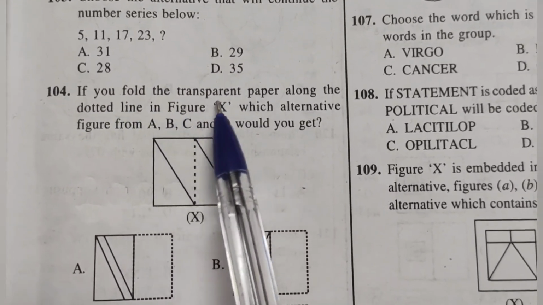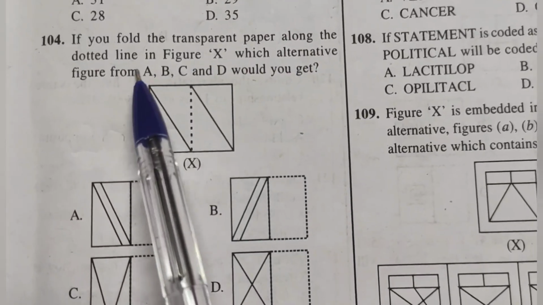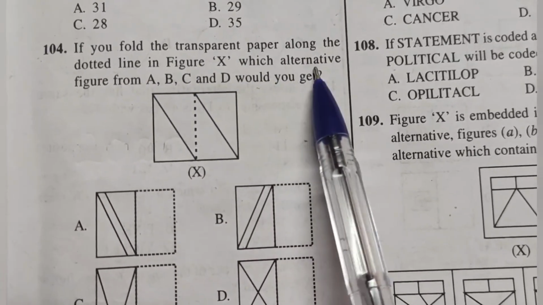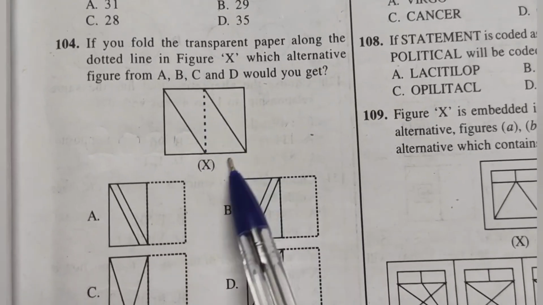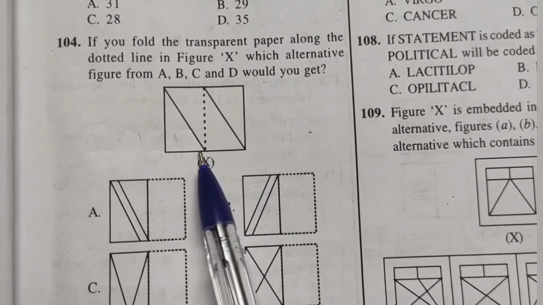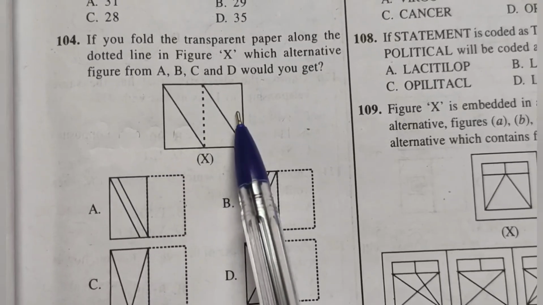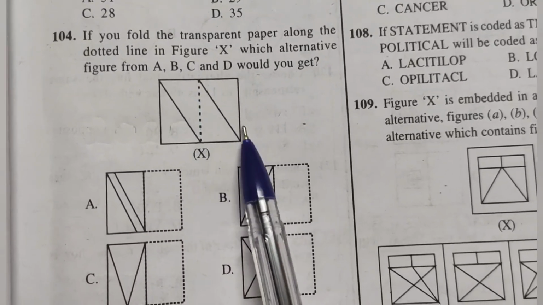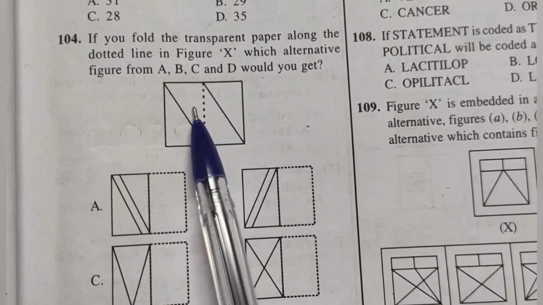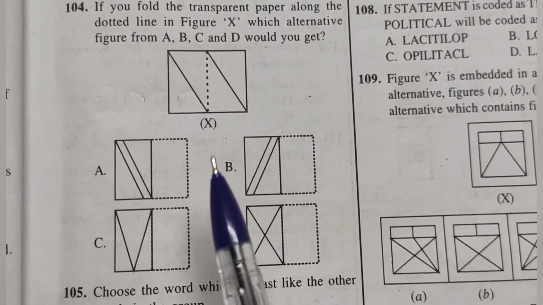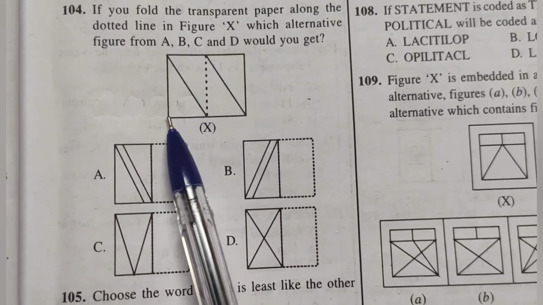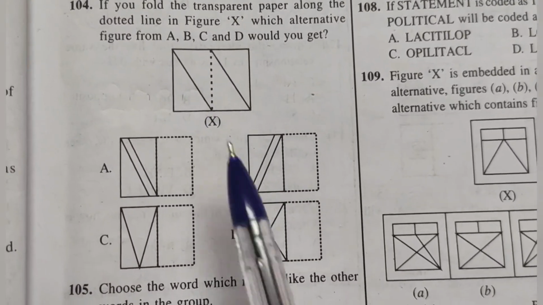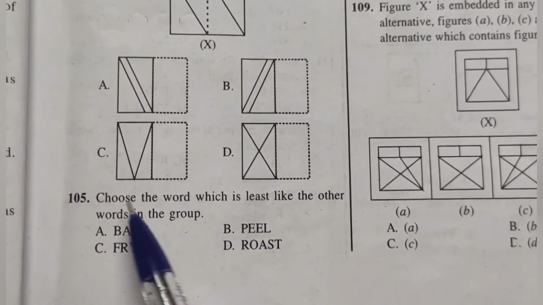104. If you fold the transparent paper along the dotted lines in figure X, which alternative figure from A, B, C would you get? This is the figure. You are going to fold along this dotted line. So when it comes to this side, it turns opposite, and the answer is, when you turn a page, it comes opposite. So the option is D.